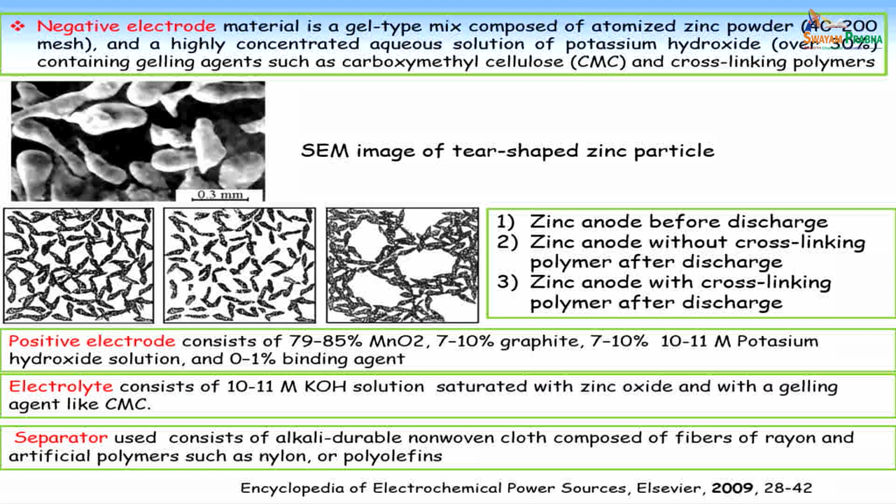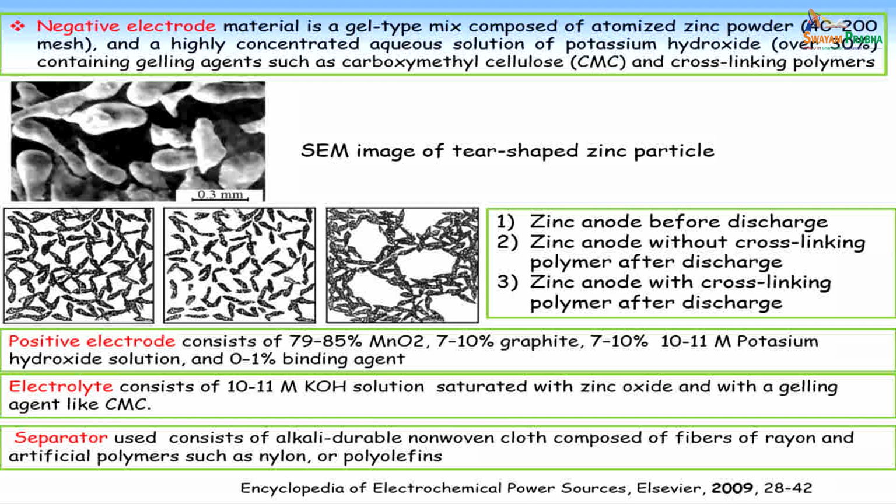He used atomized zinc powder. This is an SEM image, a scanning electron microscope image, of teardrop-shaped zinc, which is mixed with highly concentrated potassium hydroxide, carboxymethyl cellulose and cross-linking polymers.